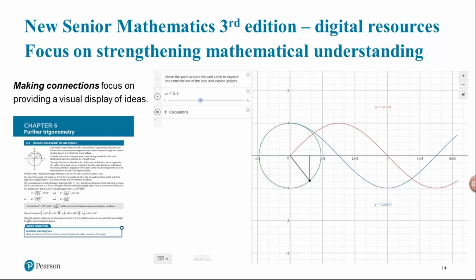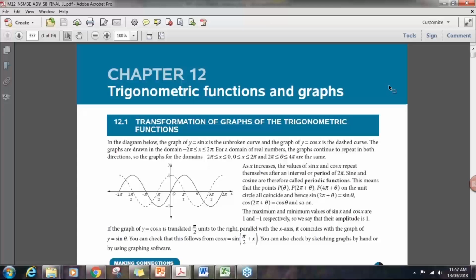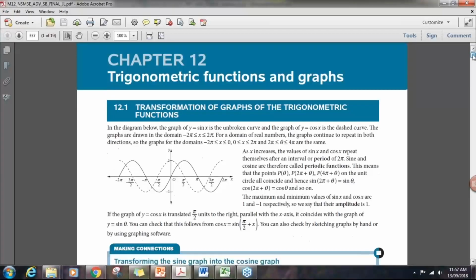The first of the digital activities that I will look at are called Making Connections. The Making Connections activities focus on providing a visual display of ideas. They are short things that students can do themselves or can be done in class to demonstrate an idea visually. The Making Connections tasks appear throughout the text in boxes placed in appropriate places.